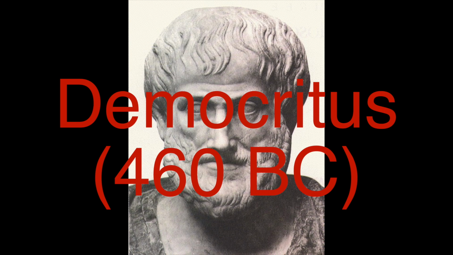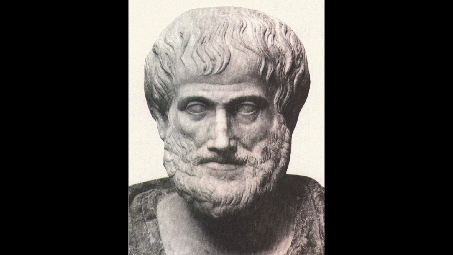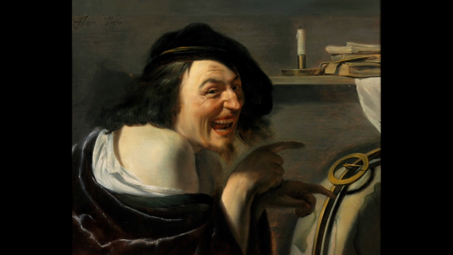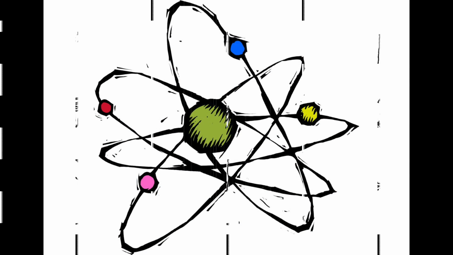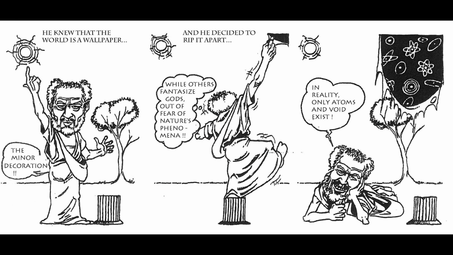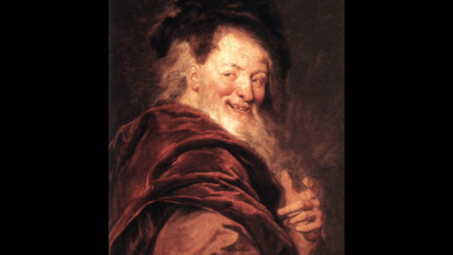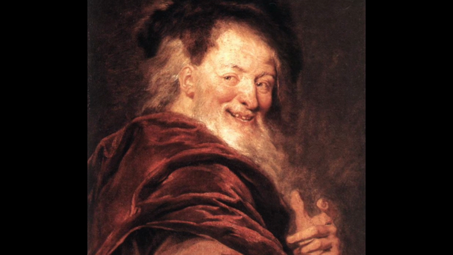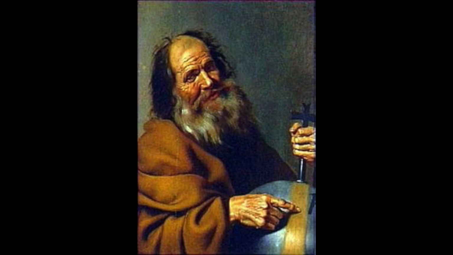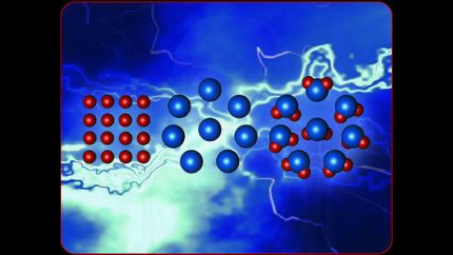Democritus, around 460 BC. A Greek philosopher, Democritus, first developed the idea of an atom. He was wondering if a piece of matter is broken in half and then in half and then in half again, how many breaks would have to be made before it could be broken no further? He called the basic elements atoms, and he believed atoms were both indivisible and indestructible.